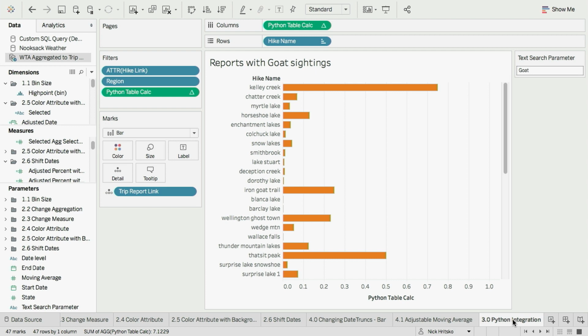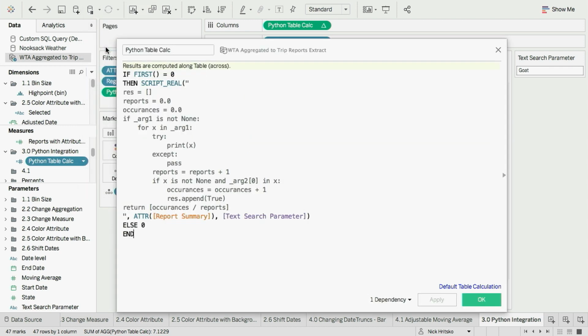So here we have a view of the hikes and how many of them contain the string goat. And to do that, come over here, and we'll look at our table calc. So when we edit this, you'll see that we have Python here inside of the calculation. And what Tableau is going to do is it's going to take that script, and it's going to take the report summary column, and it's going to send that plus the value of the parameter over to Python.